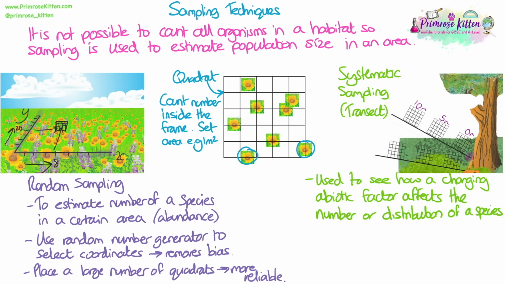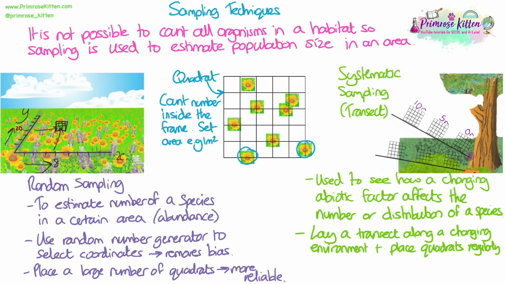Systematic sampling with a transect is used to see how a changing abiotic factor affects the number or distribution of a species, so where a species is found. As you can see from the diagram, we've laid a transect going away from the base of a tree, and we've done it twice. So you would lay a transect, for example a tape measure, along a changing environment, and then place your quadrats at regular intervals. That means they should be the same distance apart. So here we've gone for 0, 5, and 10 metres. So every 5 metres along my transect.